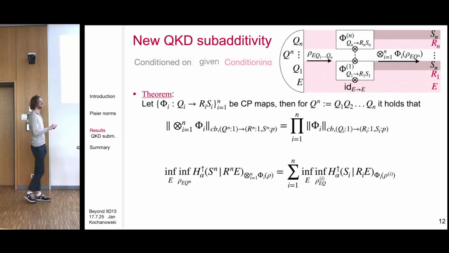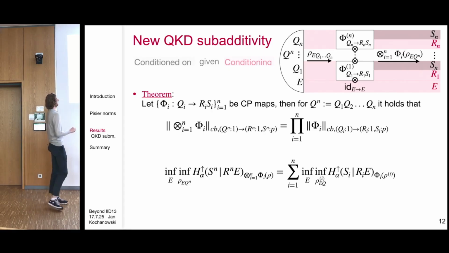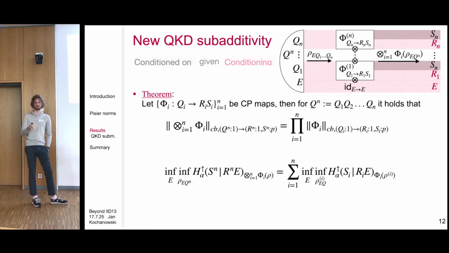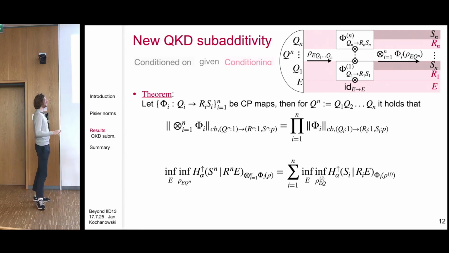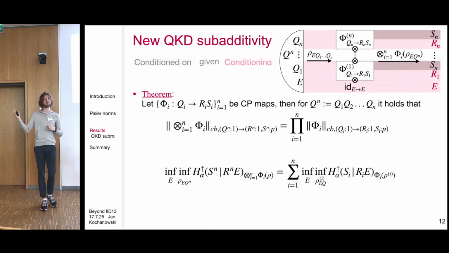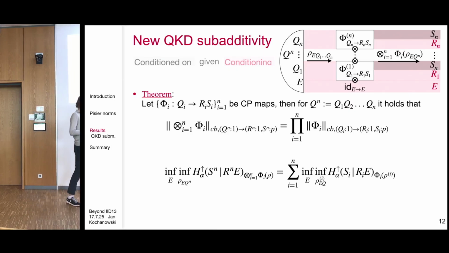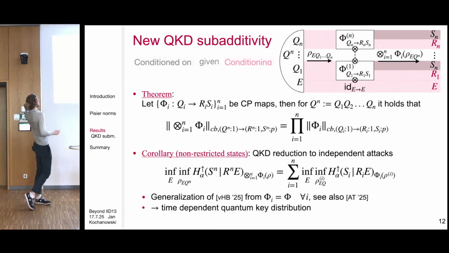And these are completely bounded norms. Now, this is not quite obvious, because if you spell out that Qn is a bunch of Qs and Rn is a bunch of Rs, then what this is saying is that you consider the 1, 1, 1, 1 norm to 1, 1, 1, p, p, p. But here on the right-hand side, this would be more something like 1 to 1, 1, 1 to 1, p, 1, p, 1, p. So the order of these systems is different. And this is why this is not obvious. And this we can prove.